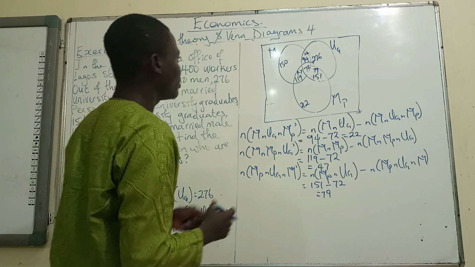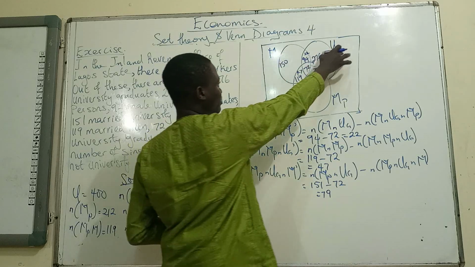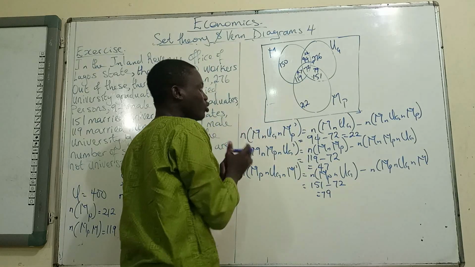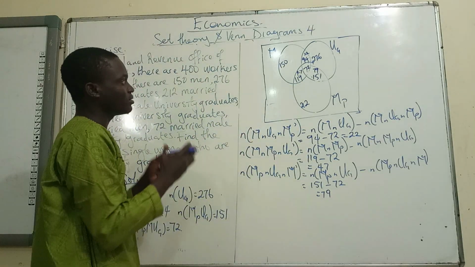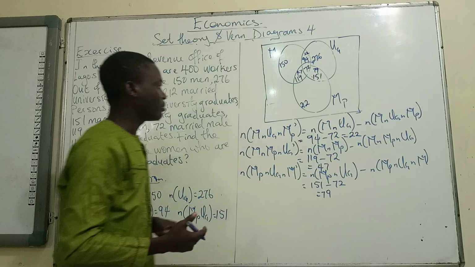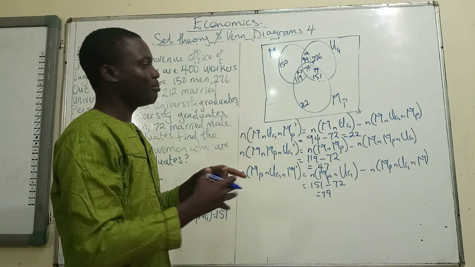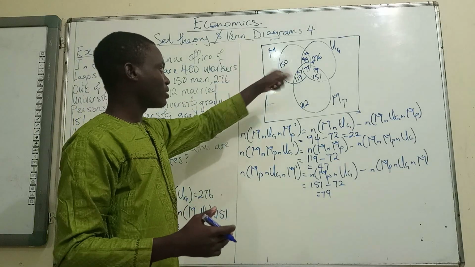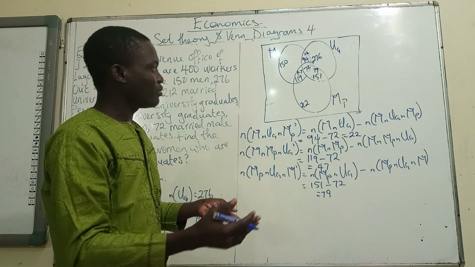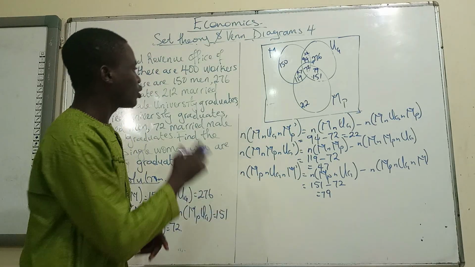So what's the next thing we do? These are the number of men in total, but some of these men are undergraduates, some of them are married. So we are looking for the number of men alone, and we expect that to be smaller than the number of men in total. Some of these men are undergraduates, some are married, but we are just looking for men that are not undergraduates and are not married. Alright, so how do we get that?